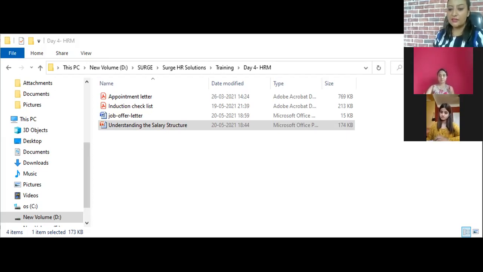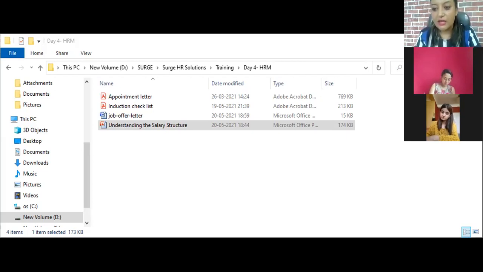Net salary equals basic salary plus HRA plus allowances, minus income tax, minus EPF, employer's, not employee's.